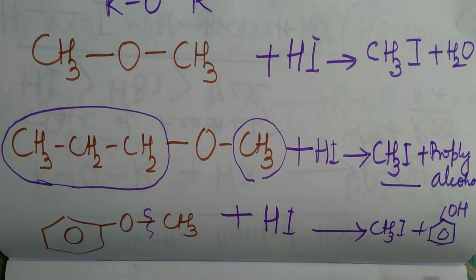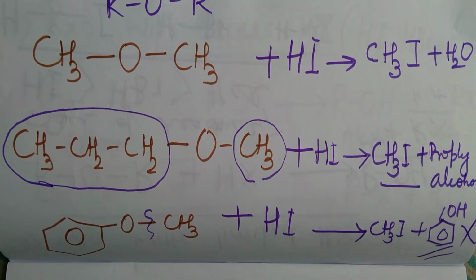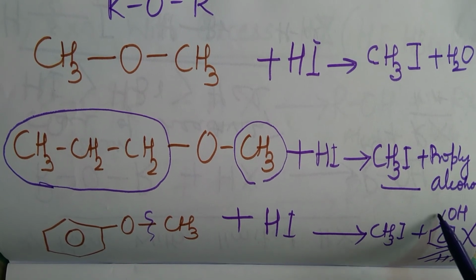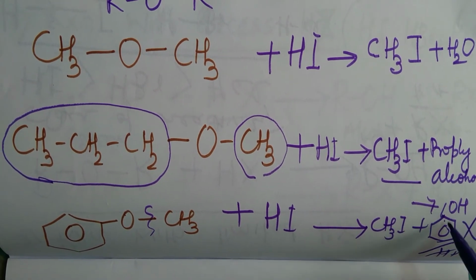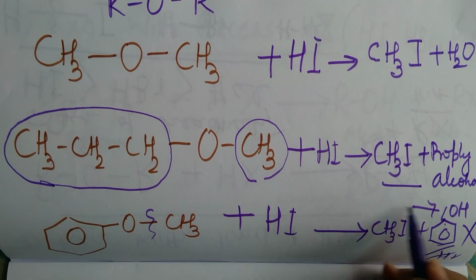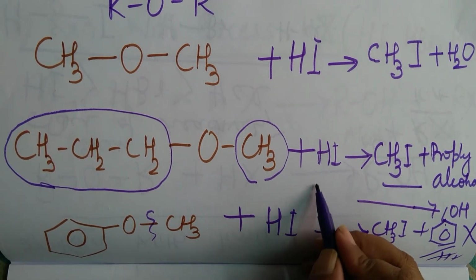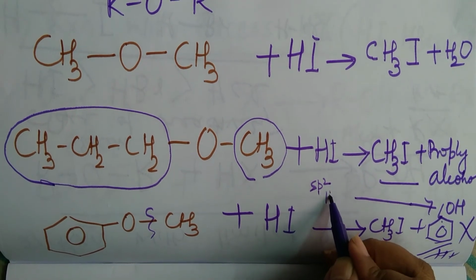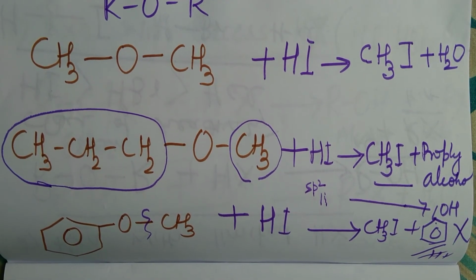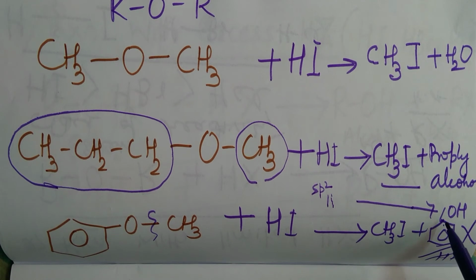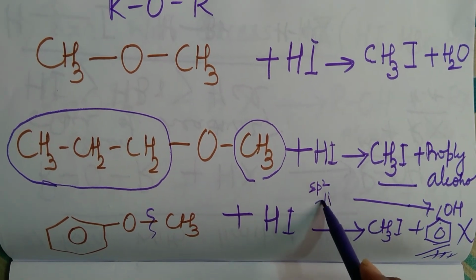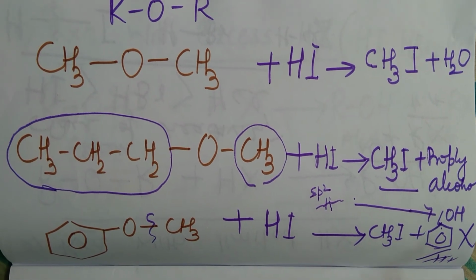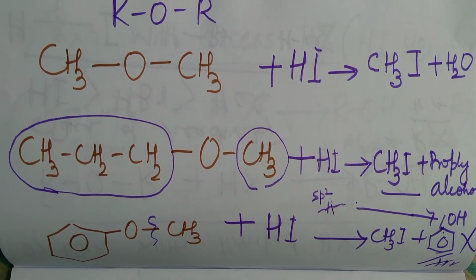Phenol will not further react with HI because it is very difficult to break the bond between carbon and oxygen here. In the haloalkanes chapter you had studied that because of the sp2 hybridized carbon atom, there is partial development of double bond character. The bond length becomes smaller and it is very difficult to break the bond. Therefore, the phenol formed will not further react.